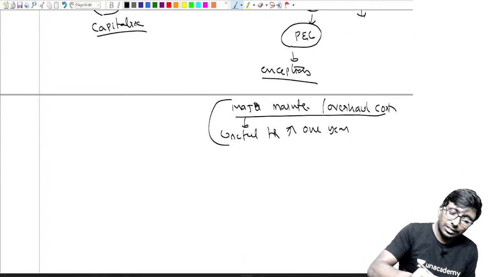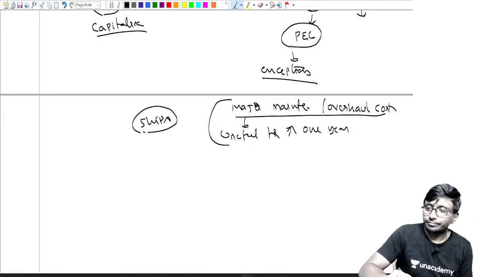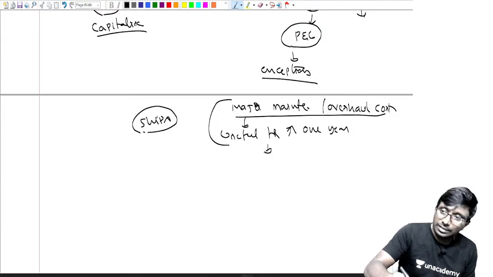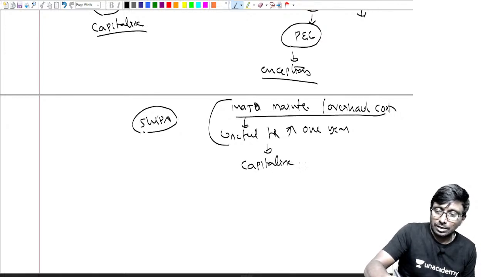Generally in case of ships, this is required. Under that circumstance you capitalize it as a separate component.